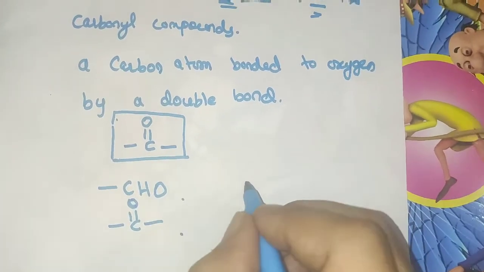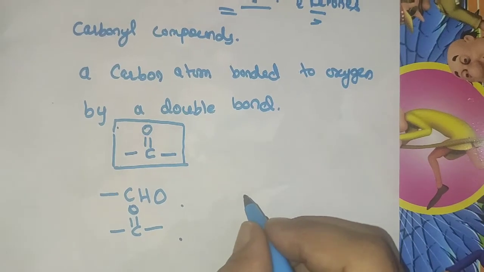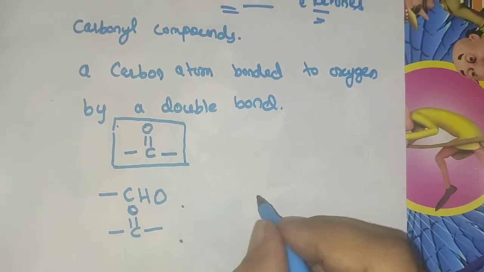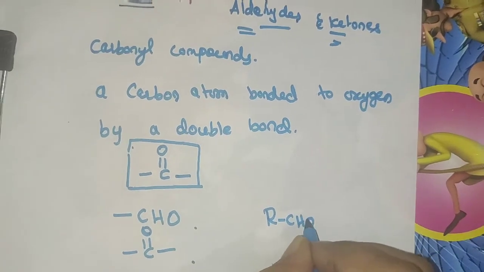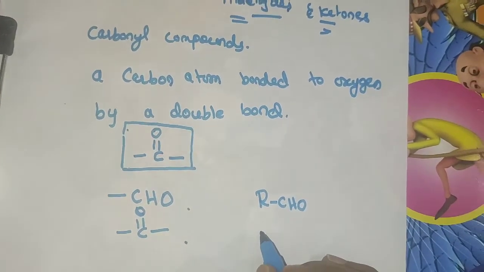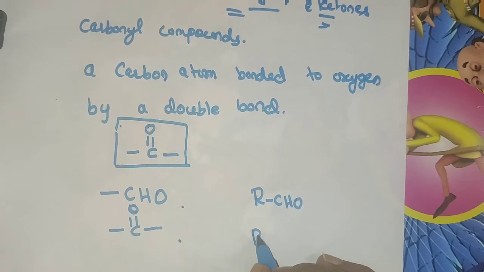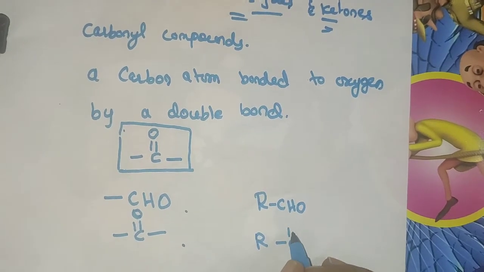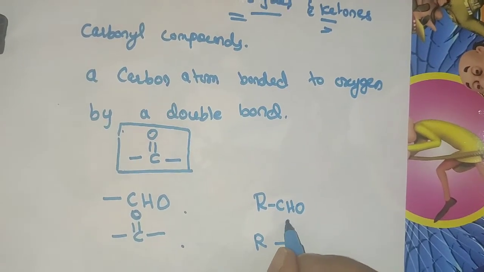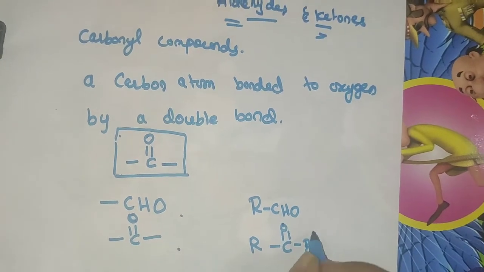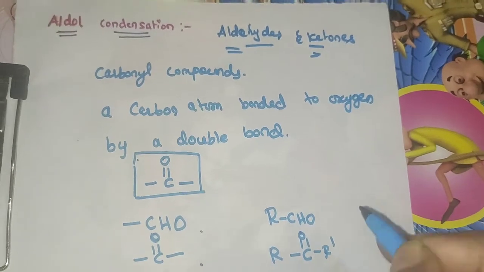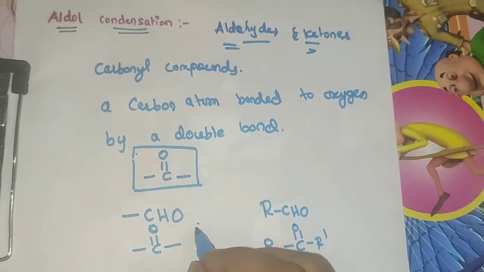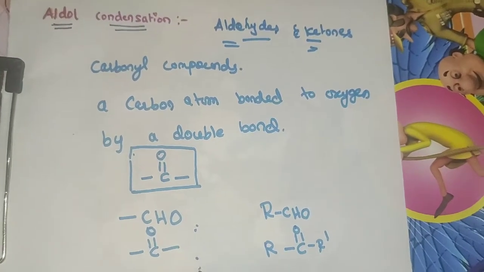For this we can represent the general formula for aldehydes as RCHO. Similarly, the ketone general formula can be represented as R C double bond O R dash. So these are the general formulas for representation of aldehydes and ketones.